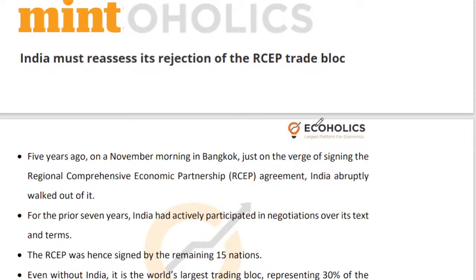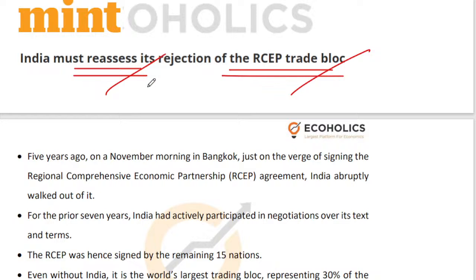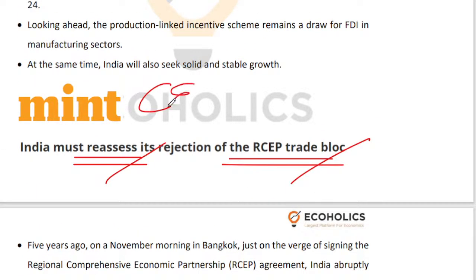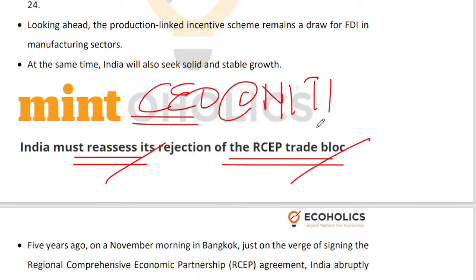The next article is written by Mr. Ajit Ranade, an economist that we tremendously respect in our discussion. And if he says that it is time to reassess the rejection of the RCEP trade bloc, then I am sure that this is the right time to reassess India's RCEP rejection. And not only Ajit Ranade is saying it, but the CEO, no less, of Niti Aayog has also said the same thing, that India must reassess rejection of the RCEP trade bloc.